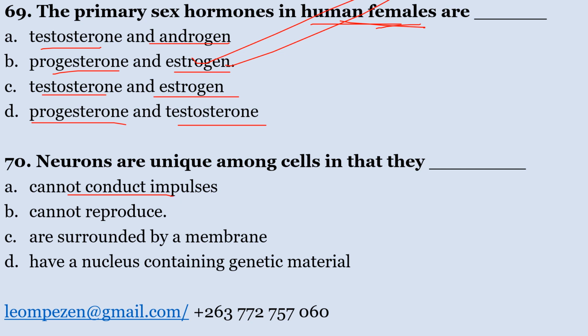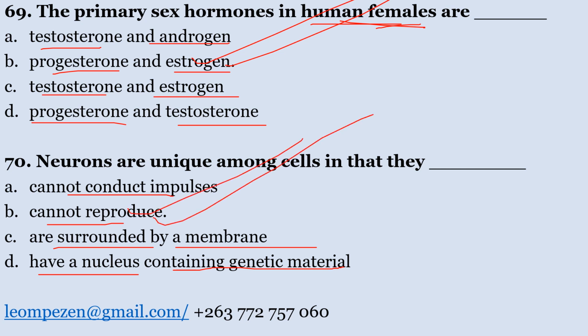Neurons are unique among cells in that they A. cannot conduct impulses, B. cannot reproduce, C. are surrounded by a membrane, D. have a nucleus containing genetic material. Neurons are unique among cells in that they cannot reproduce. The correct answer is B.